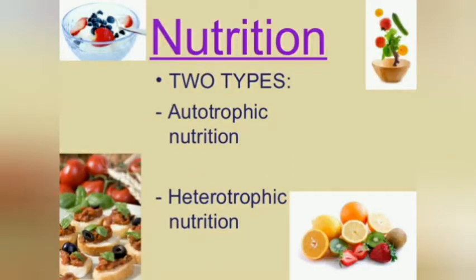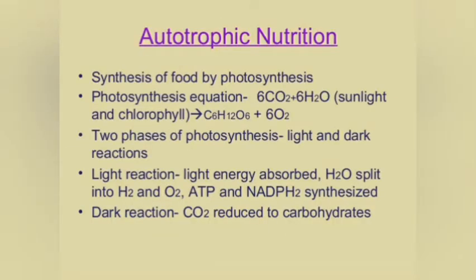Nutrition. Nutrition is of two types. First, autotrophic nutrition. Second, heterotrophic nutrition. Autotrophic nutrition is the synthesis of food by photosynthesis. Second, the photosynthesis equation: 6CO2 + 6H2O (sunlight, chlorophyll) → C6H12O6 + 6O2.